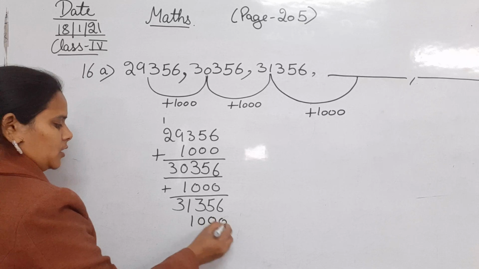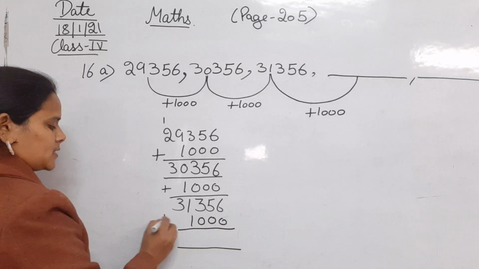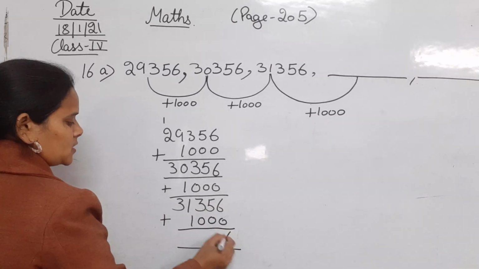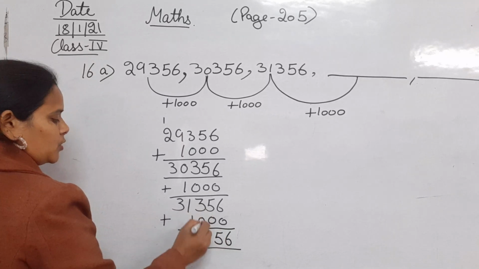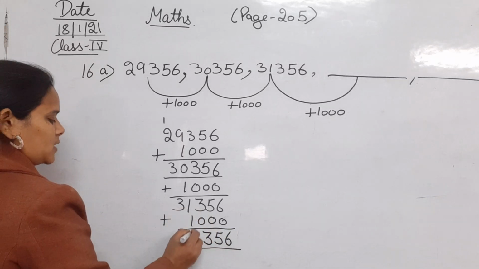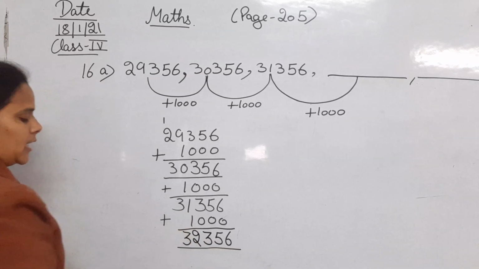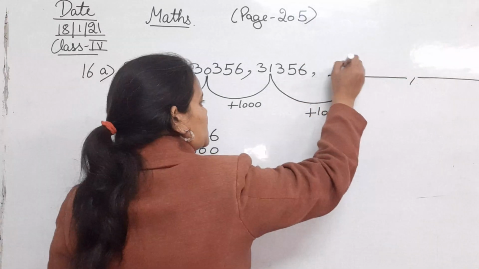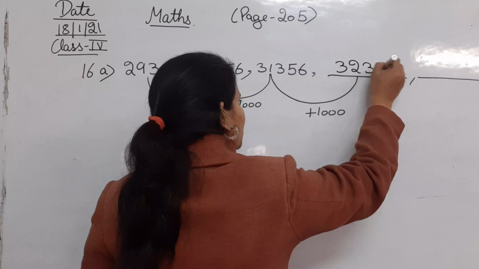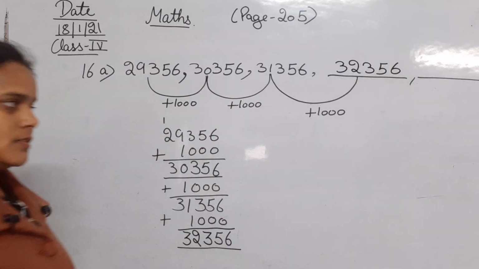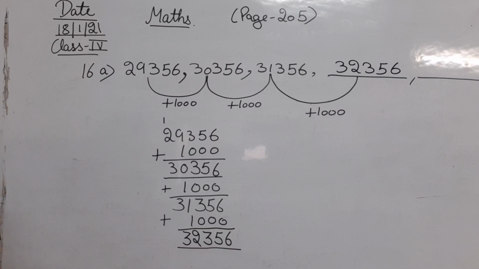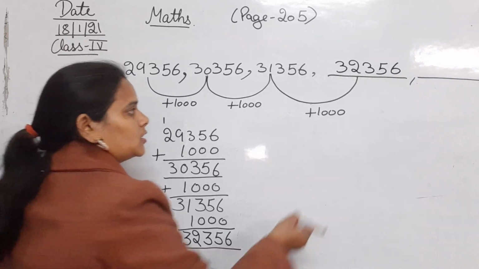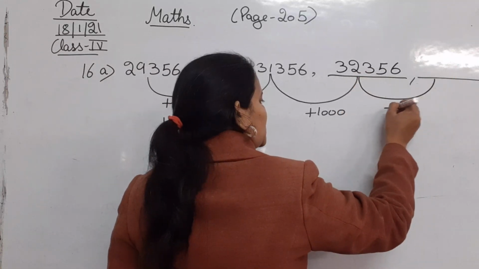Okay, let's add it. 6 plus 0 is 6, 5 plus 0 is 5, 3 plus 0 is 3, 1 plus 1 is 2, 3 plus 0 is 3, that is 32,356. So after adding 1000 to it, we got 32,356. Clear?